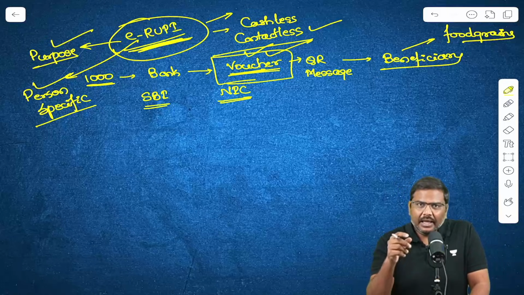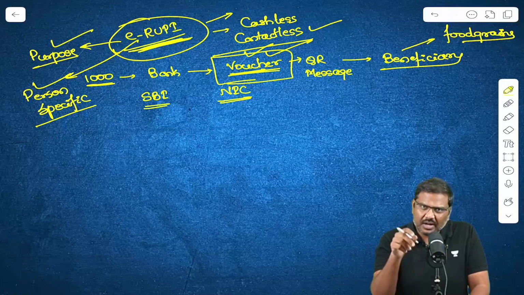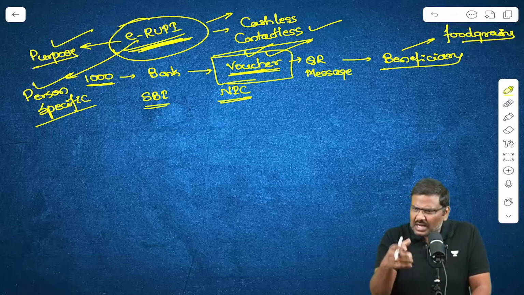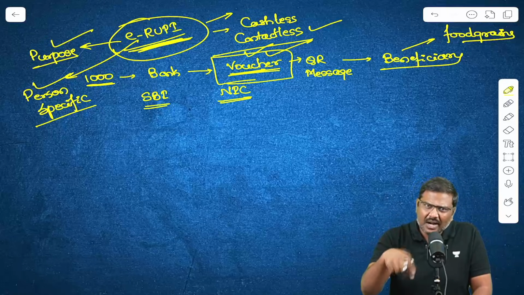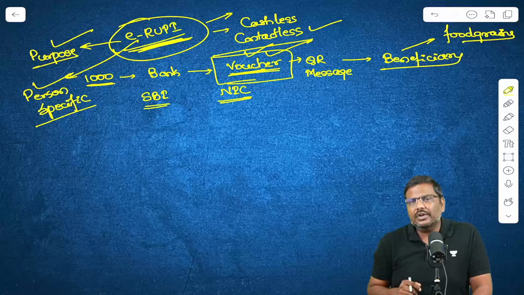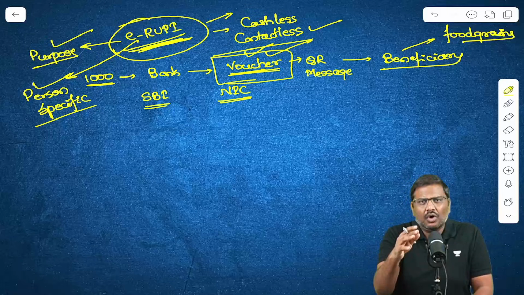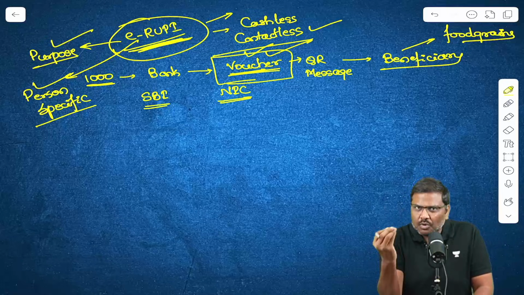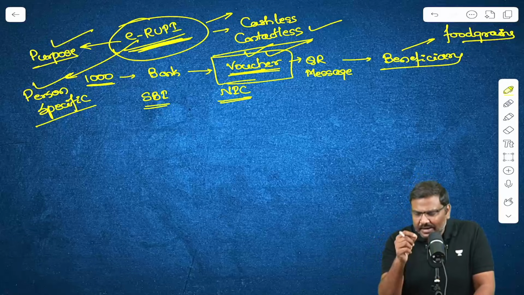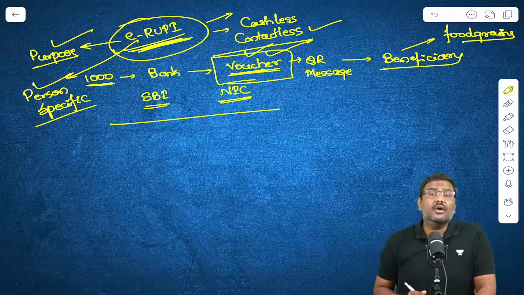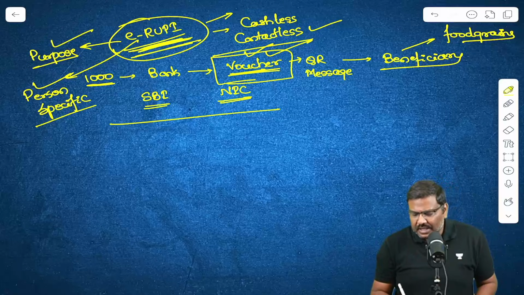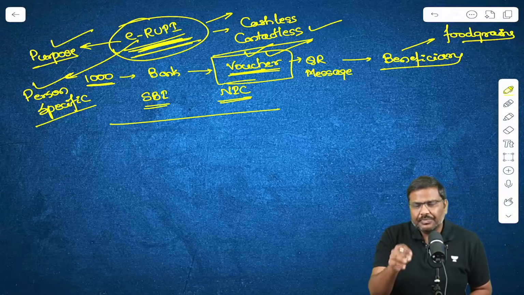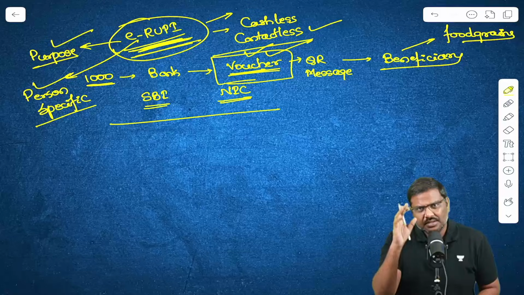Monopoly in the sense, if I am registered as a beneficiary under PDS, now I don't have any option. I'll have to go to the same fair price shop, whether the person is fair or not, whether the person gives me the right amount and right quality of food grain according to the regulations or not. There is no option. There is a monopoly here. In order to address all of these problems, the government of India is considering, I repeat, considering introducing the e-Rupee digital voucher system under the public distribution system.